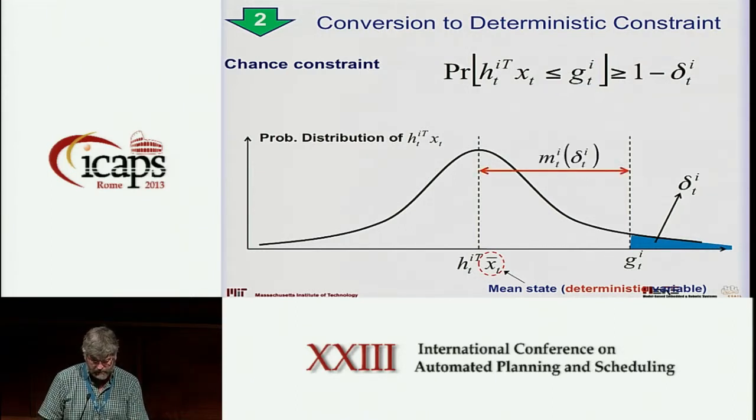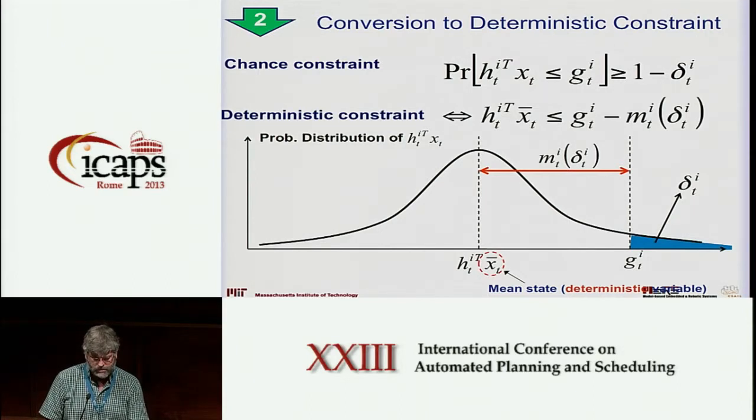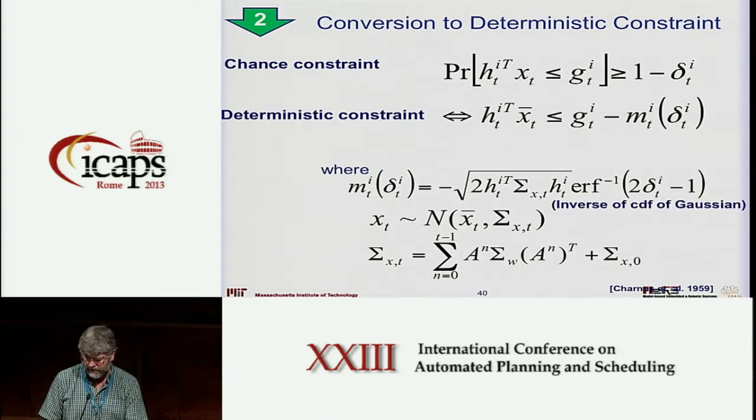We can compute that function, and this is m of delta, and I'll defer for a moment what m of delta is. What's nice is it's only a function of delta, not a function of any other variables. Given that, we introduce a new deterministic constraint, which is a constraint on the mean value of x, with an offset, which is this m of delta.